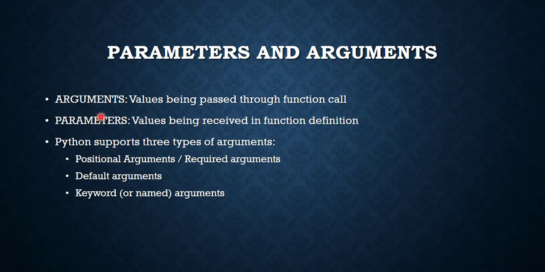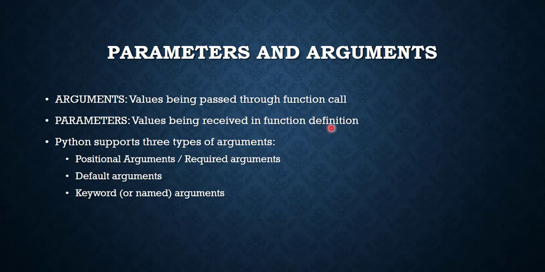So we have seen that we are passing some variables in the function call statement, and also we were using some variables in the function definition header. So the values that we are passing through the function call statement are known as arguments, and the values that we were receiving in the function definition header are known as parameters.